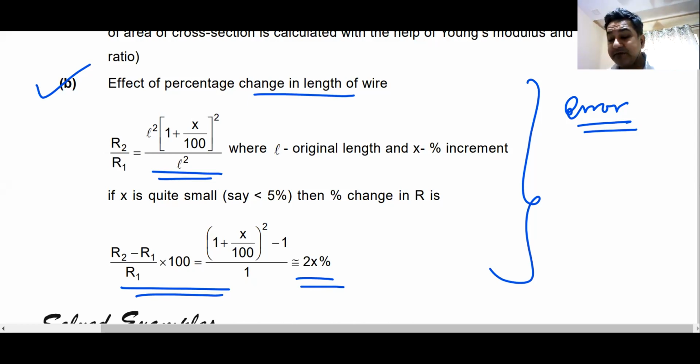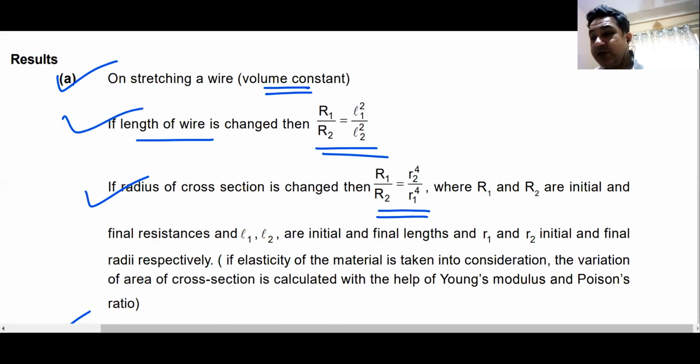So you must remember these relations that I have marked. Then only you would be able to solve any problem on this error and measurement. And error and measurement is one of the topics which JEE Mains and JEE Advanced both are very interested in.